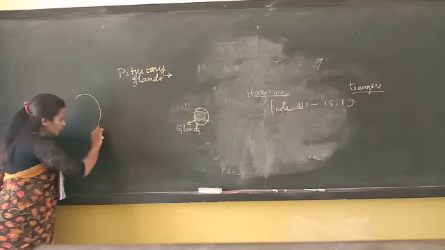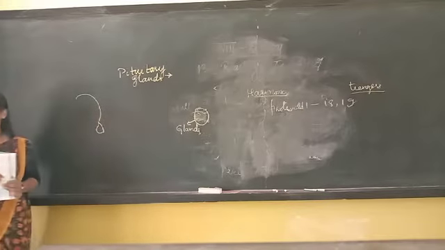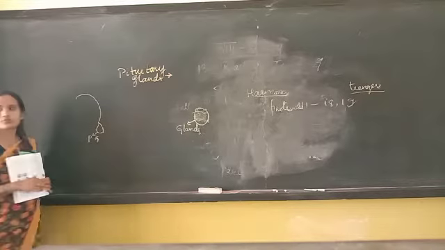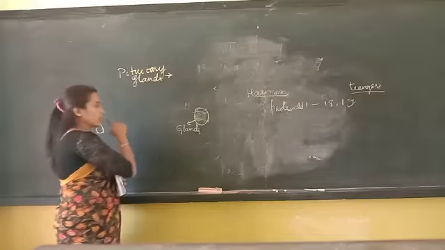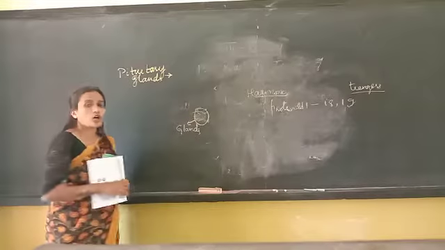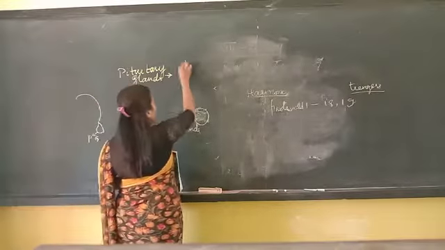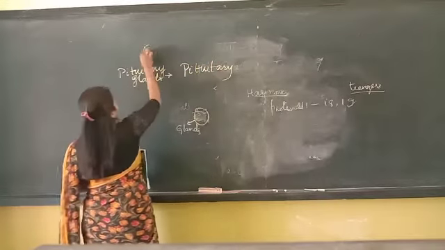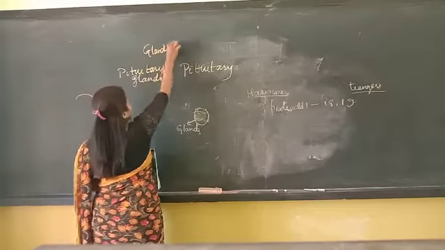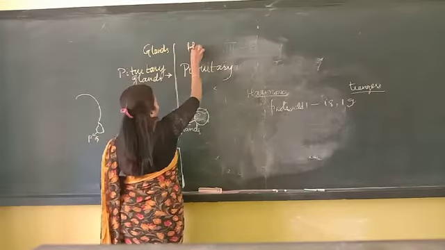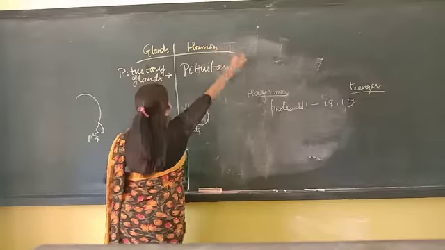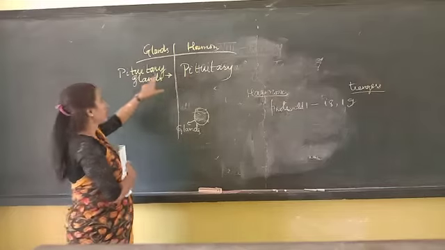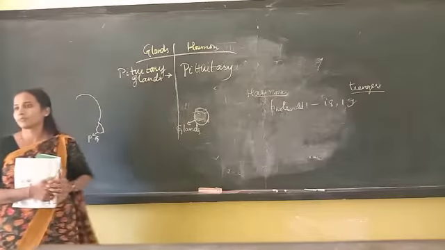Just below that, children, there is a small bag-like structure called the pituitary gland. In this gland the hormone present is called pituitary hormone. The name of the hormone or chemical is pituitary, and the gland is the pituitary gland.